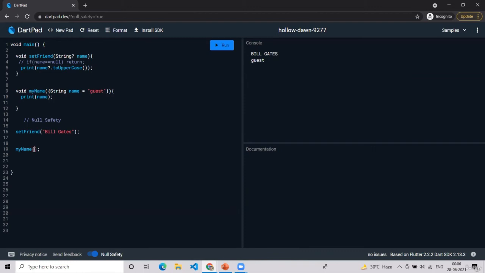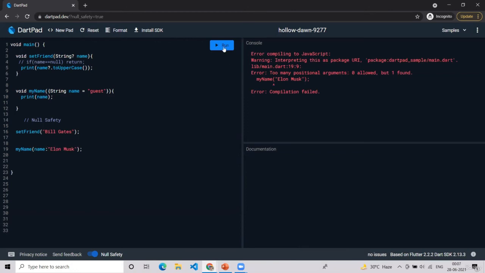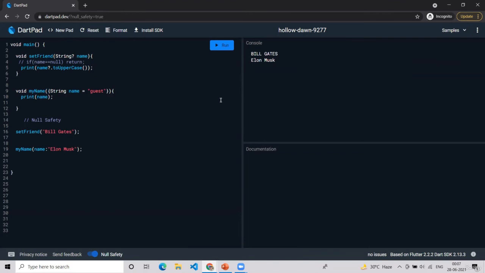And if I write Elon Musk, then what will happen? Since it's a named argument, it should be like this. While we are programming, we have to make sure we don't make these kinds of mistakes. You have to remember the difference between a named parameter and a positional parameter.